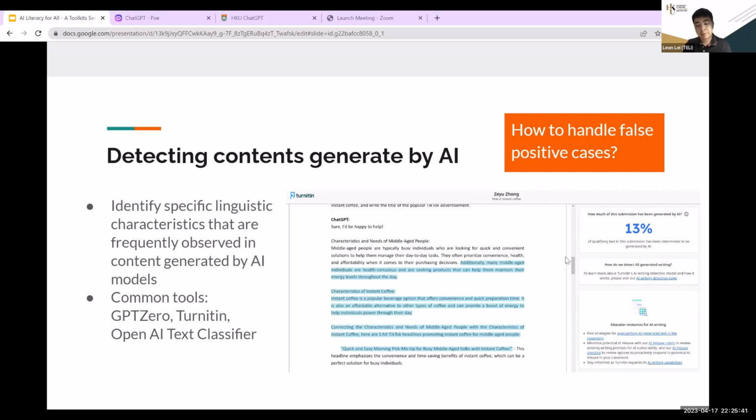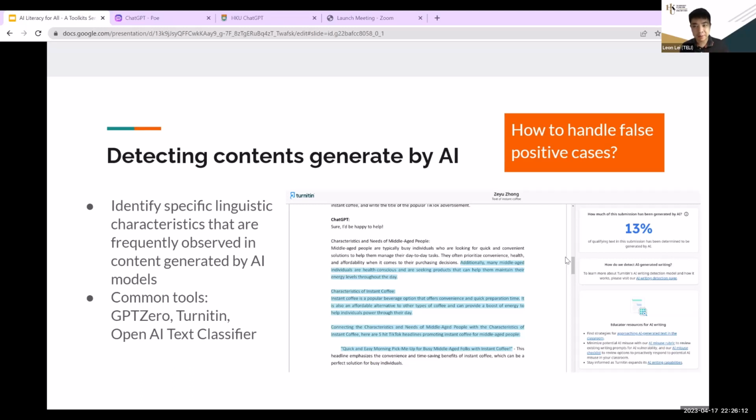Again, my concern is that although it looks like plagiarism detection, the mechanism is different. In particular, plagiarism detection seldom has false positive cases. But AI detection has a significant number of false positive cases and of course false negatives. So if you have a paragraph highlighted, do you think there is a possibility that not all the content is created by AI?